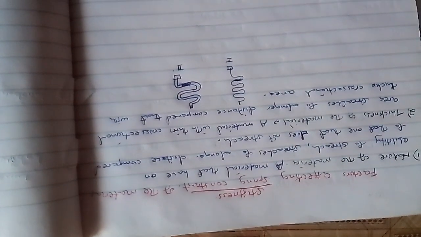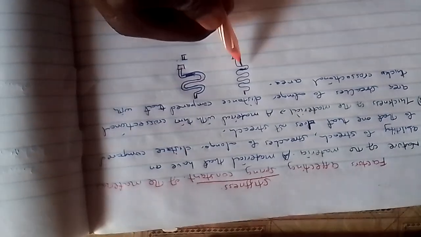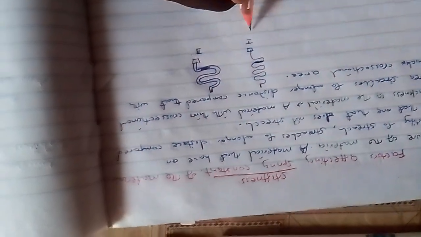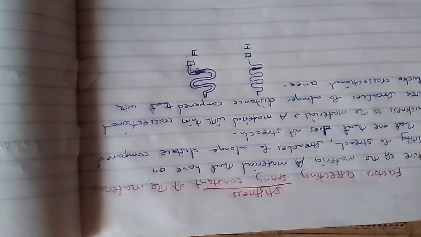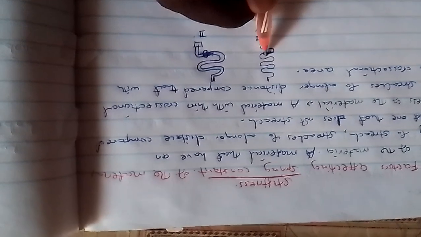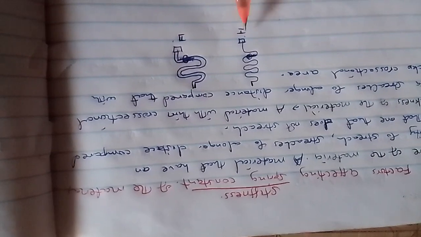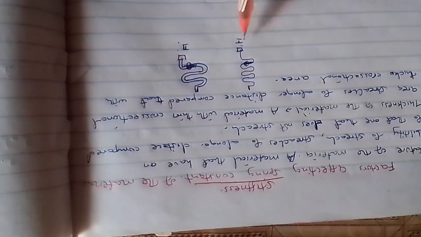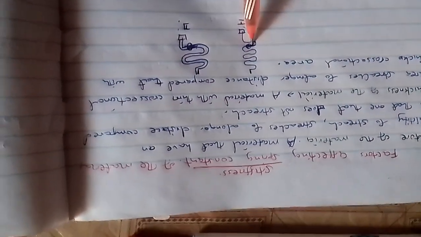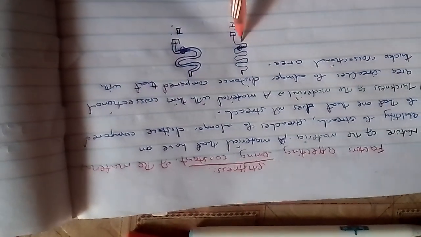Or if someone doesn't want to talk about the thickness, he or she can talk about the cross-sectional area. The cross-sectional area of this wire is the thickness of this wire at this point, and the cross-sectional area of this wire is the thickness of this wire at this point. The cross-sectional area of this one is bigger, or larger, as compared to the cross-sectional area of this wire at this point. Now this wire will stretch to a longer distance compared to the other, because the cross-sectional area of the wire is smaller than the cross-sectional area of wire 2. So this one will stretch to a longer distance.